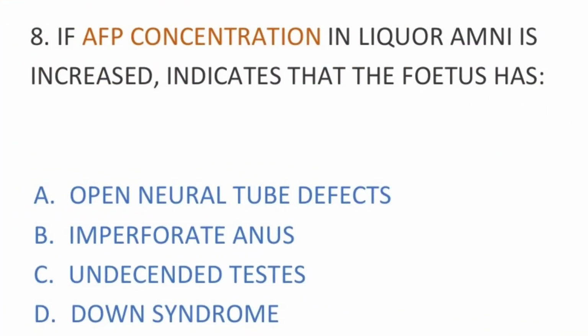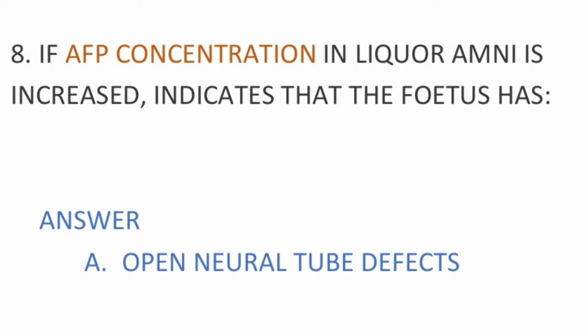Next, question number 8. If AFP concentration in liquor amnii is increased, it indicates that the fetus has. Options are A, open neural tube defects, B, imperforate anus, C, undescended testis, D, Down syndrome. If alpha-fetoprotein concentration in liquor amnii is increased, it indicates that the fetus has open neural tube defects. So the correct answer is option A.